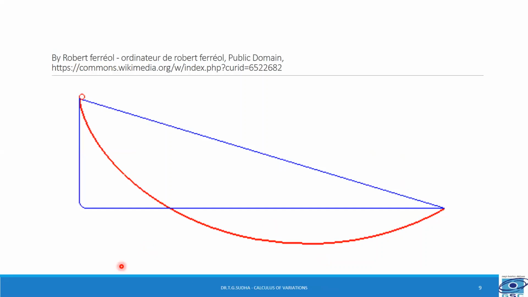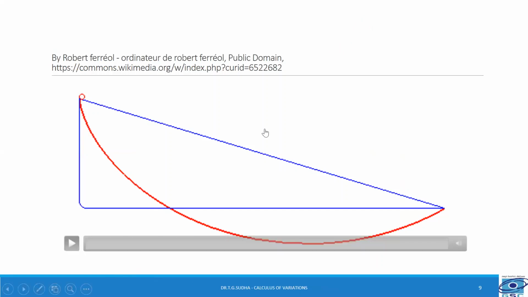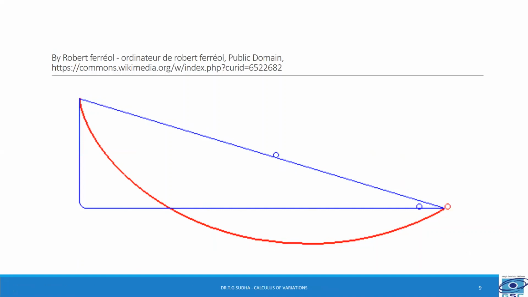Now let us see. Observe the bead, through which curve does it move faster.